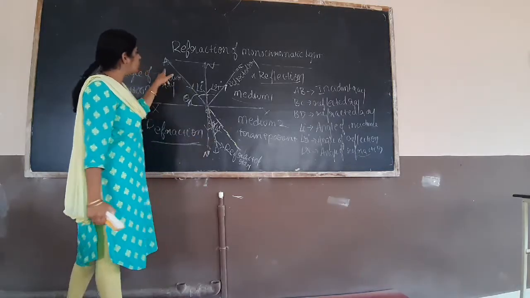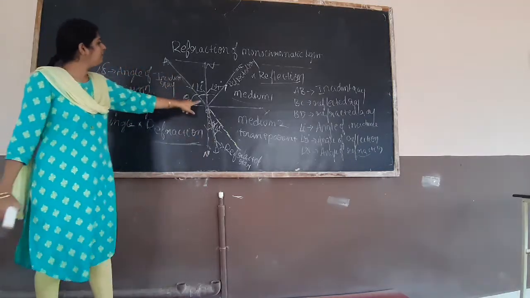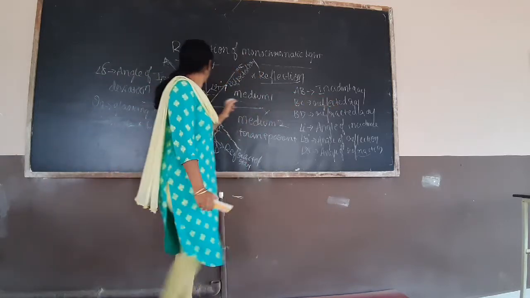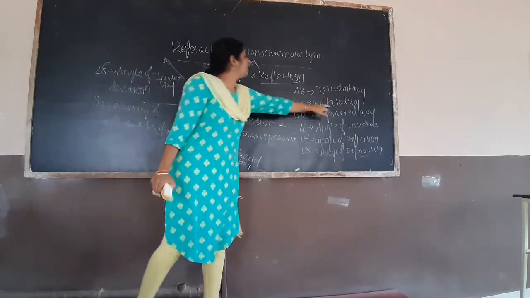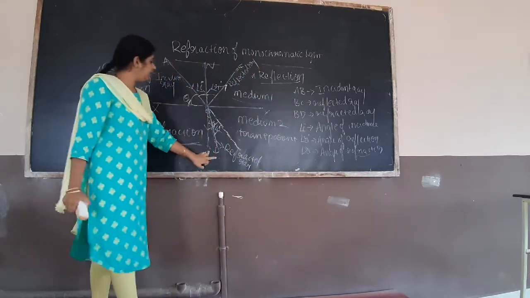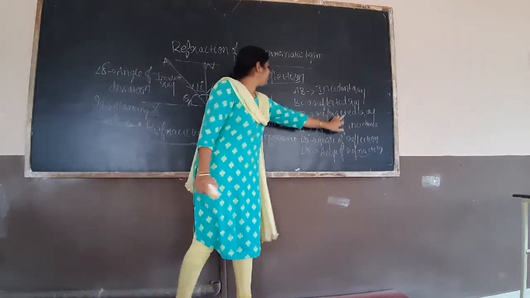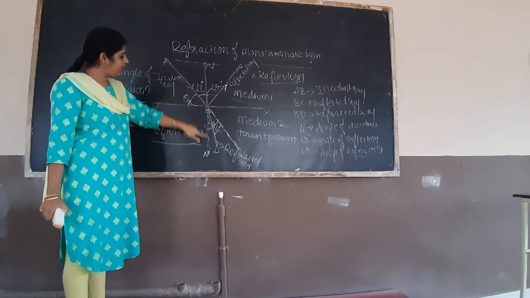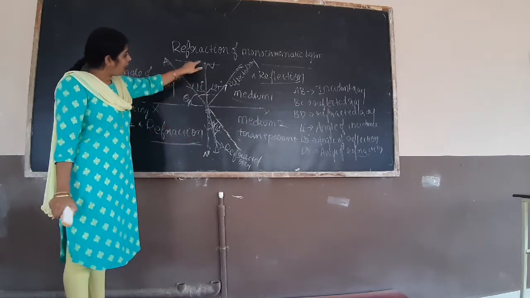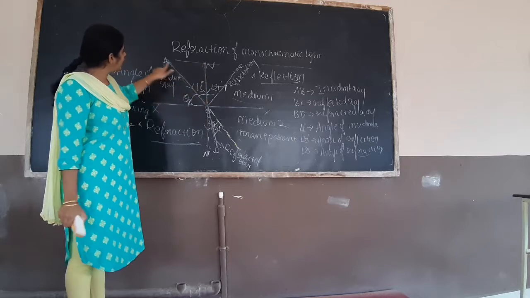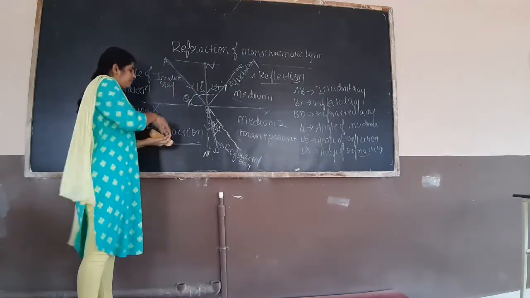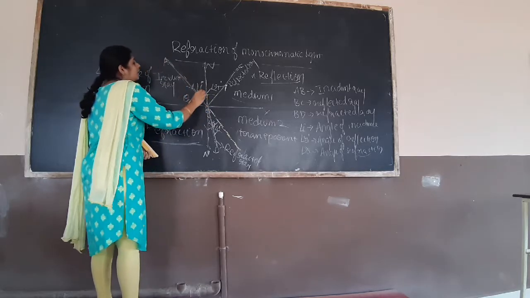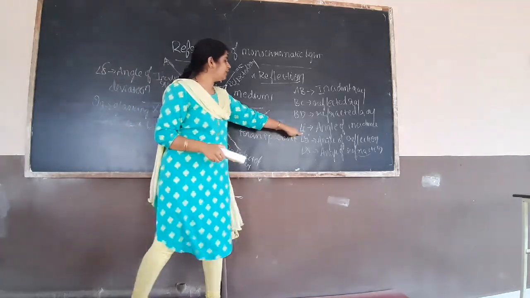Next, AB we consider as the incident ray, BC is the reflected ray and BD is the refracted ray, and N dash is the normal. The angle between the normal and the incident ray gives you the angle of incidence.